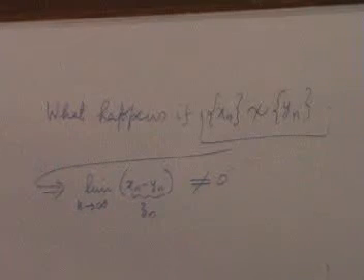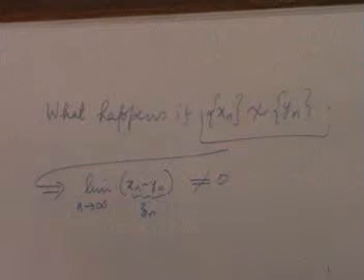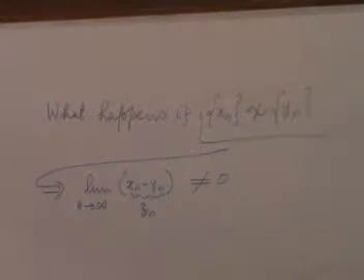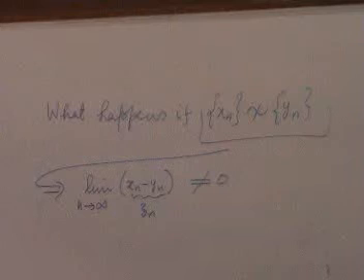So Zn is a Cauchy sequence of rational numbers and Zn does not converge to 0. Therefore, by proposition 1, for any stage there is a stage beyond that where a number L will be produced.